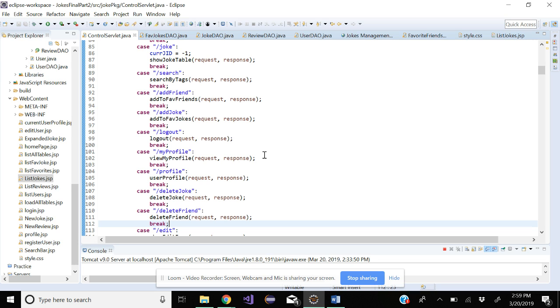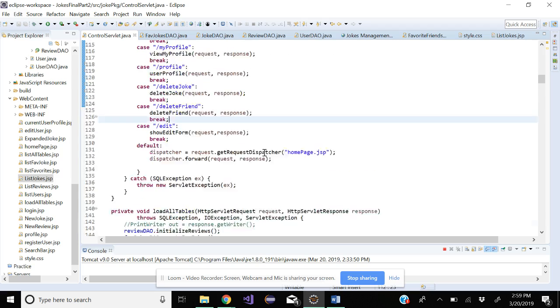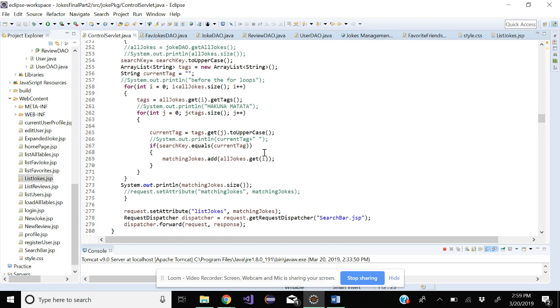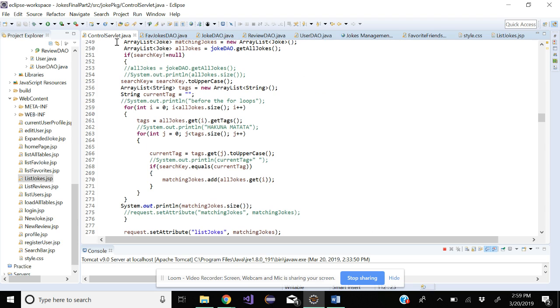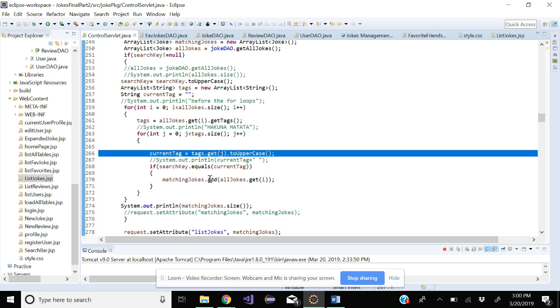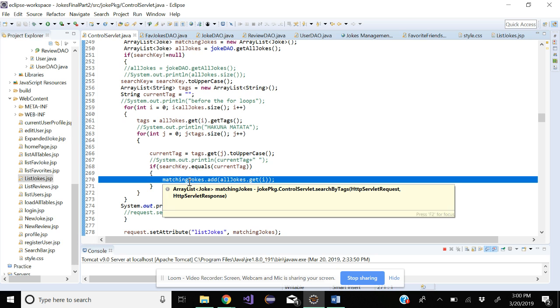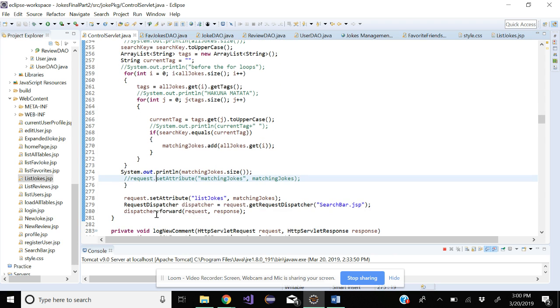Oh, yeah, comparing the strings with equals, so it ended up looking really crazy in the end. But all of this is my search, you make it uppercase, and if the search key equals the current tag, then you add it to the matching jokes, and then you reroute it to the same page with the matching jokes.